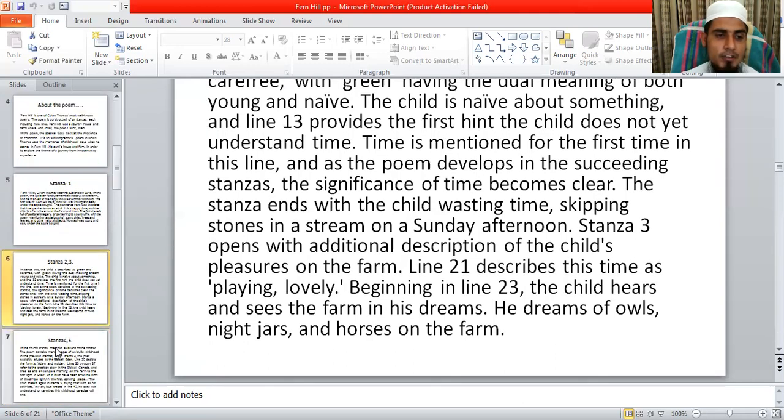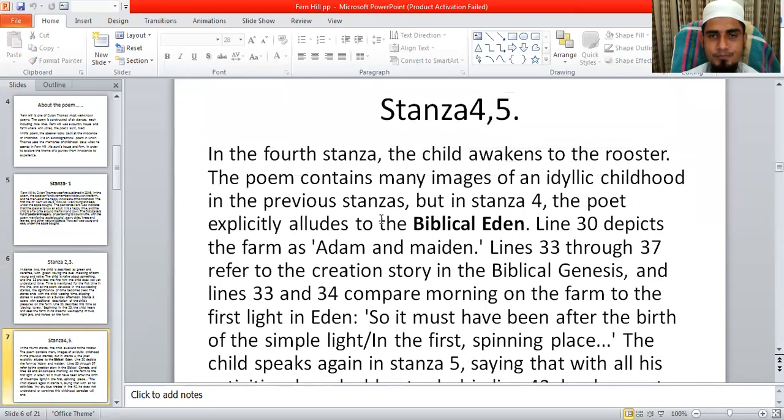Then in stanzas 4 and 5, we can find in the fourth stanza that the child awakens to the rooster. The poem contains many images of an idyllic childhood in the previous stanzas. But in stanza 4, the poet explicitly alludes to the biblical Eden. Here the poet gives a religious touch.